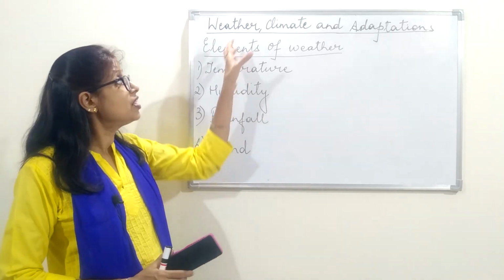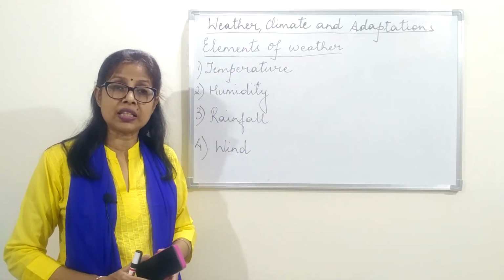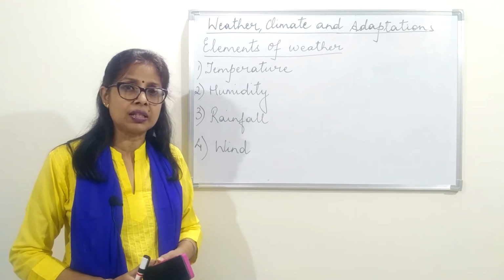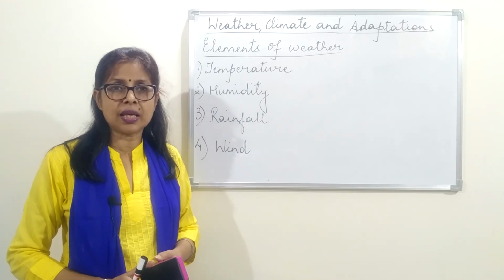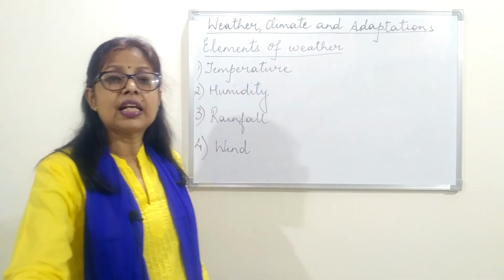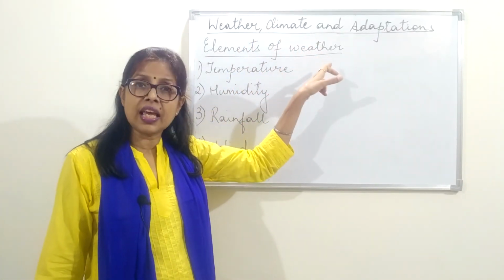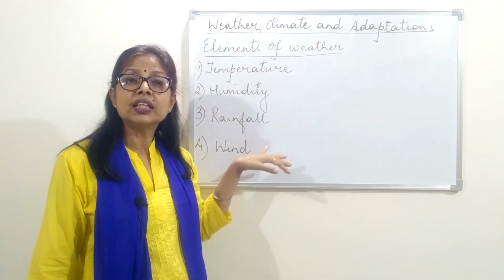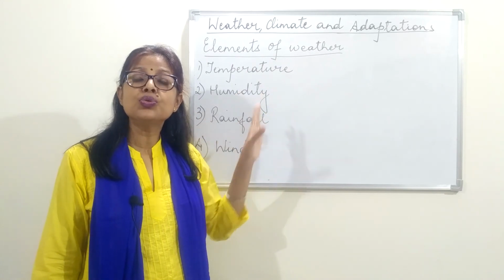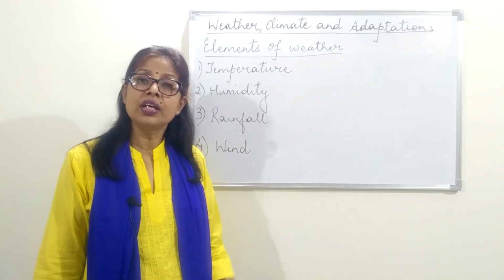But when weather remains constant for a period of time, that is maybe for 2 months or 3 months, if the weather remains the same, then we call it climate. Climate is the weather which remains the same throughout the season for 2 to 3 months, like summer season, winter season or rainy season.